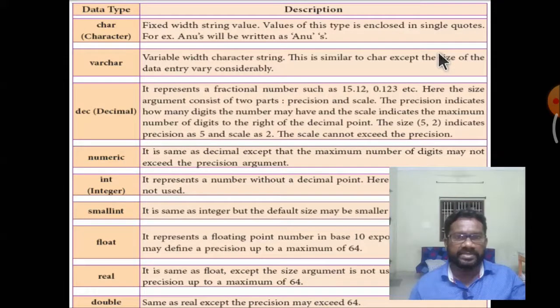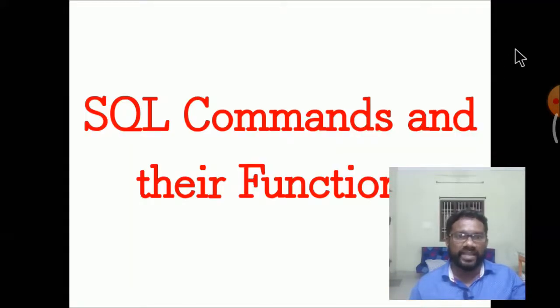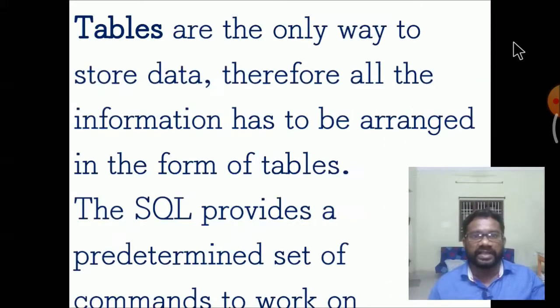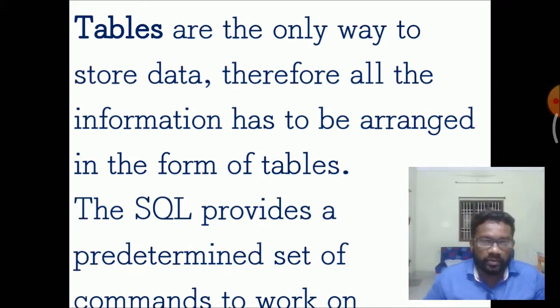SQL commands and their functions operate on these values. Tables are the only way to store the data, so all information is arranged in the form of tables.